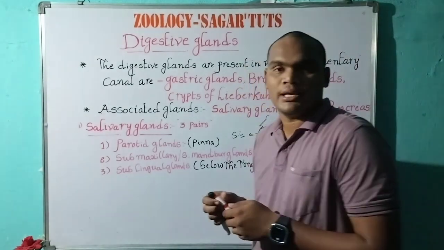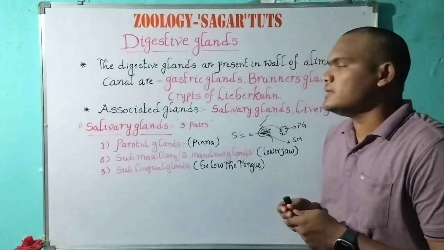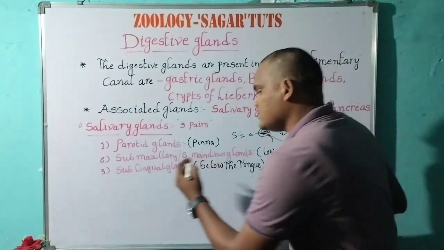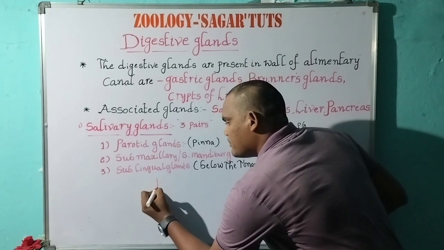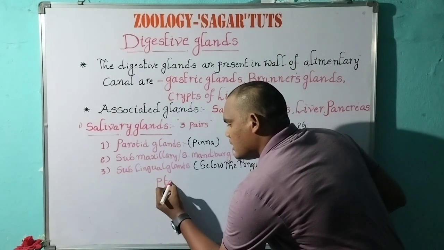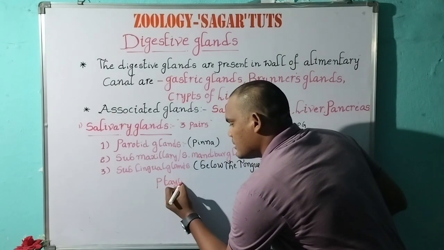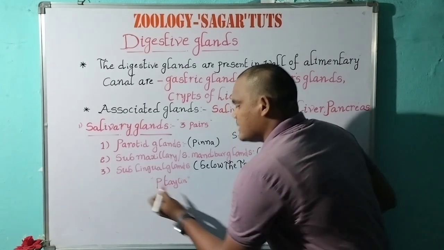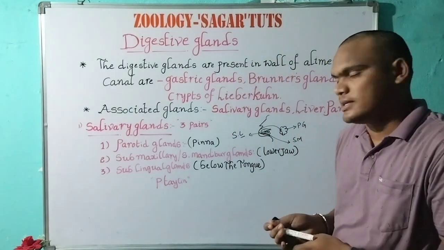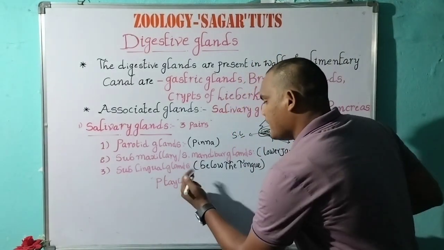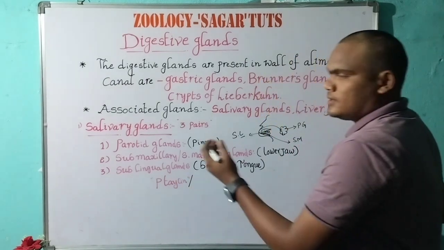So what are their roles? The salivary gland secretes ptyalin, which is present in the mouth.